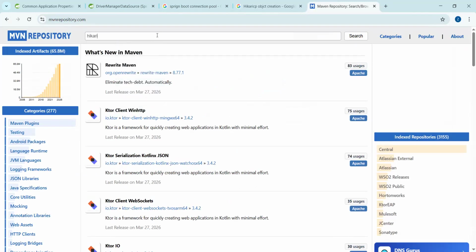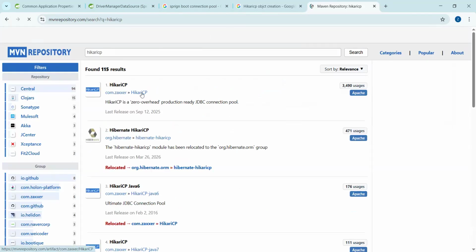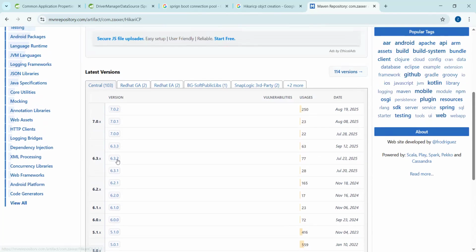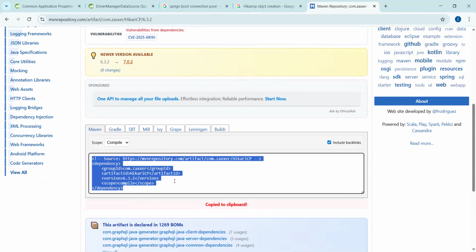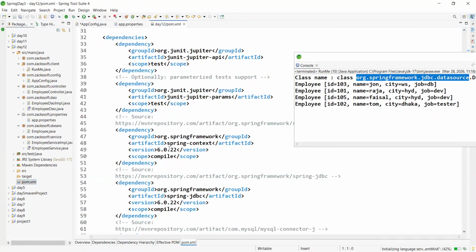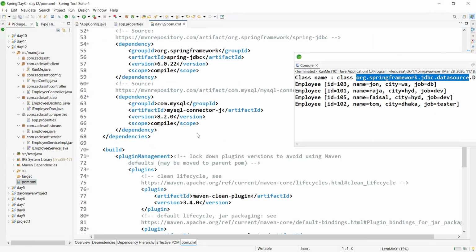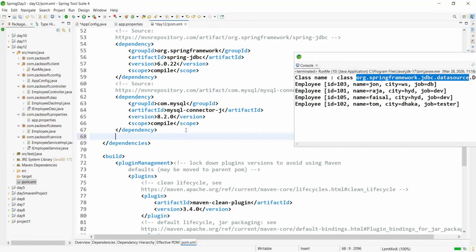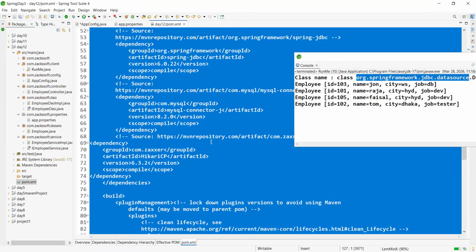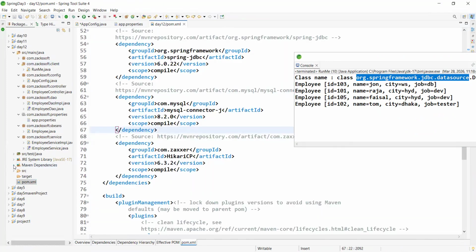This is Hikari CP. Any version is fine. Like we are using Spring 6, so above 5.x, you can use any compatible version, like 6.3.2. Anyone is perfectly fine, boss. Go to the pom.xml. Just observe in the Maven repository.